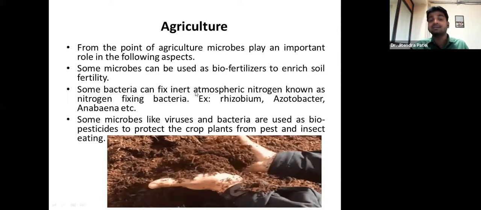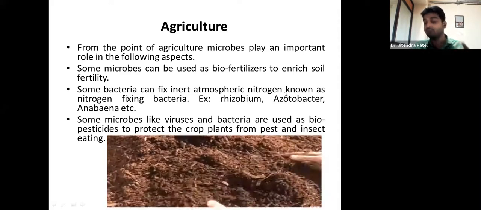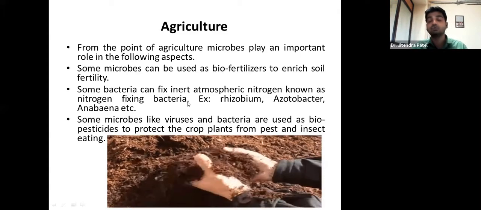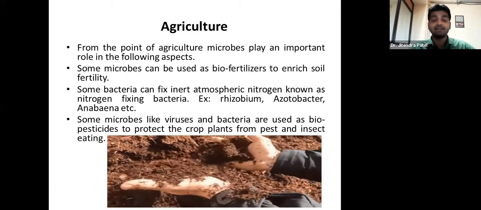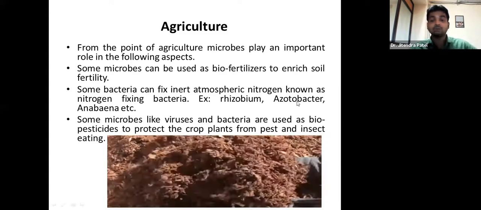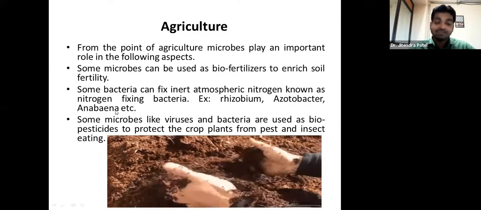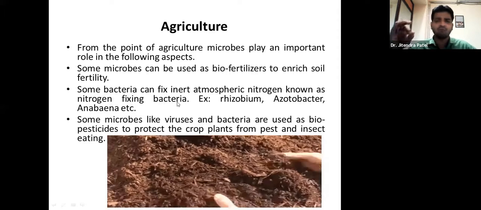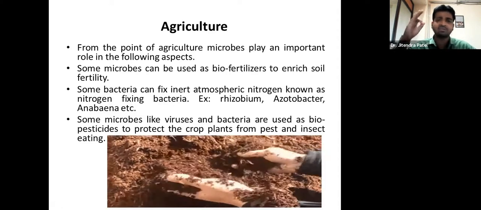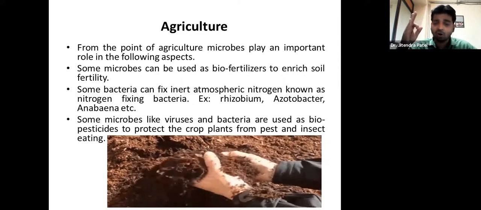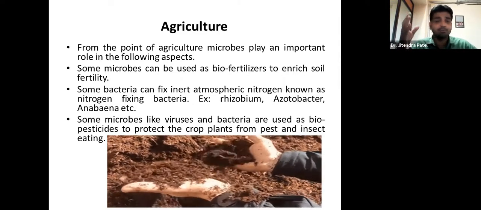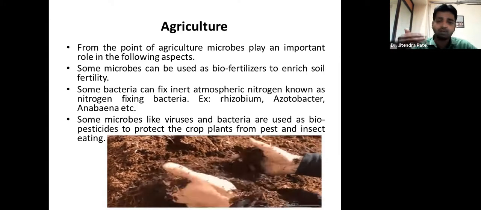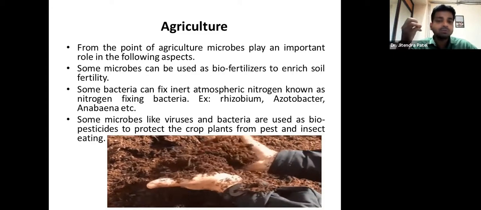Some bacteria can fix inert atmospheric nitrogen. That's very important. Those are known as nitrogen fixing bacteria. Examples are rhizobium, azotobacter, and anabaena. So these three are known as nitrogen fixing bacteria. They are very important for the cultivation of any kind of medicinal crop, because ultimately in our nutrient media, which we prepare for plant tissue culture or for microbial culture also, a nitrogen source is very important.